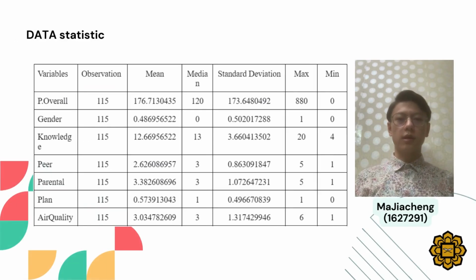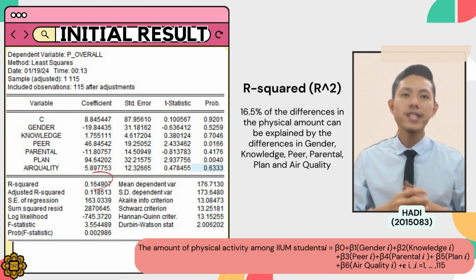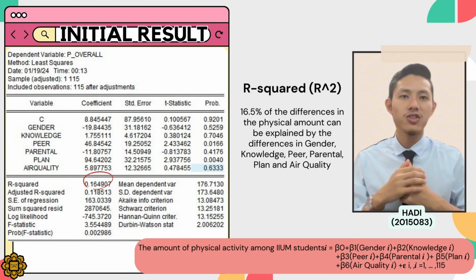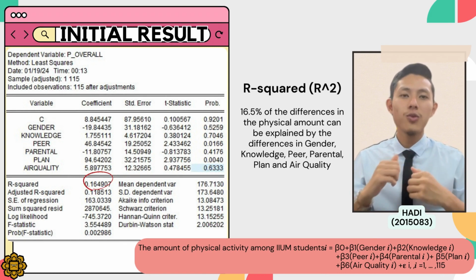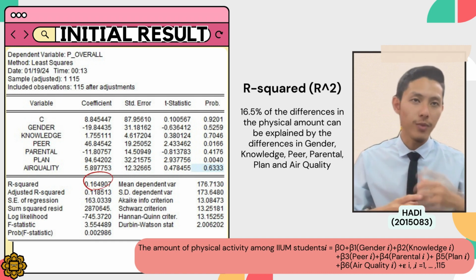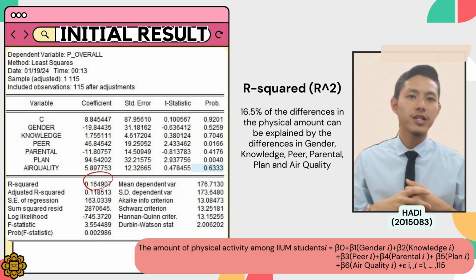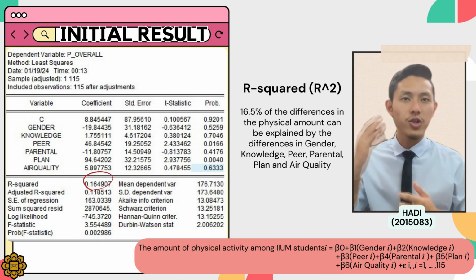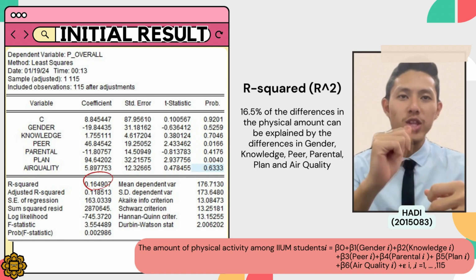This table is the statistic data of the survey, including mean, median, standard deviation, maximum and minimum value of 115 observations. As you can see in the slide, the model we choose to use is linear regression without making any log transformations. Our initial result shows that the R-square value is 0.164907, which means 16.5% of the amount of physical activity among IIUM students can be explained by all explanatory variables in our model. For the coefficients, we get them by regressing the data in EViews. The model will be shown at the bottom of the slide.